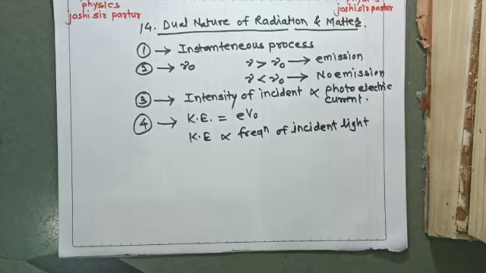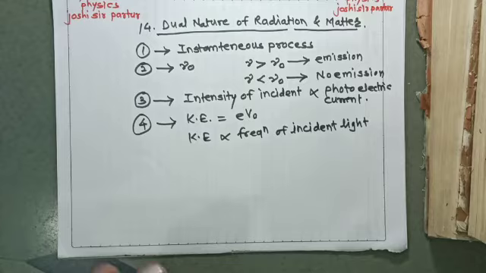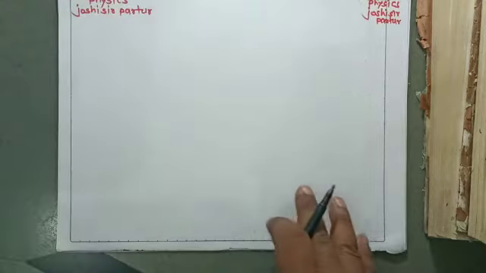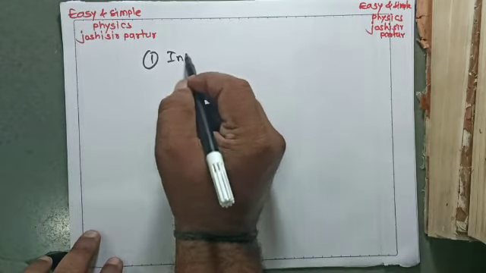Today we have to see that the classical electromagnetic theory of radiation fails to explain the photoelectric effect. Why does it fail? Because in the photoelectric effect we know that it is an instantaneous process.